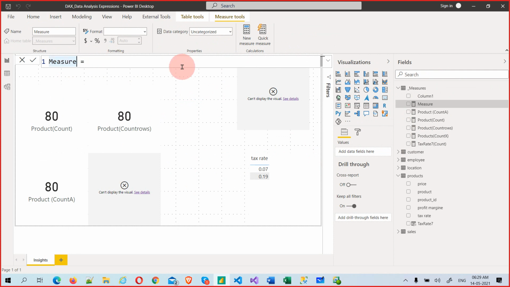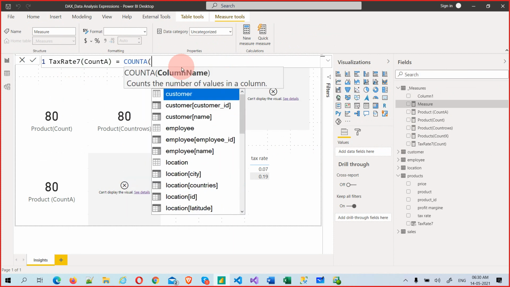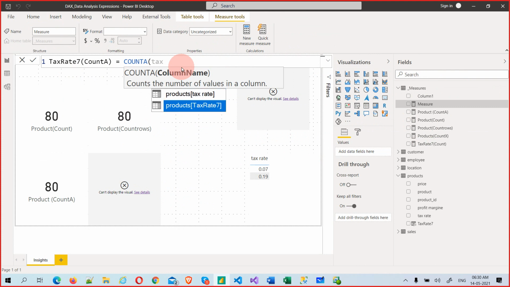Yeah. So now, Tax rate 7. I'm just giving the name so that you understand that. Okay, now with COUNTA, this is the function I'm going to use: COUNTA of column Tax rate 7.